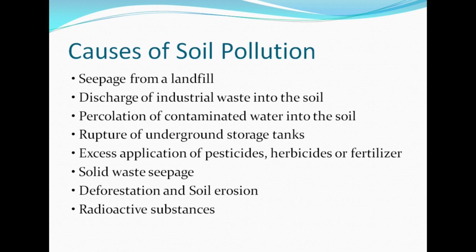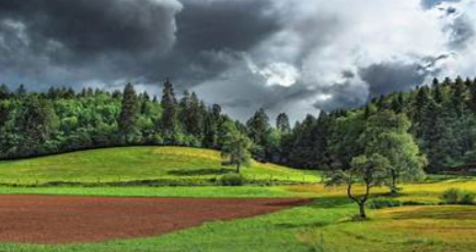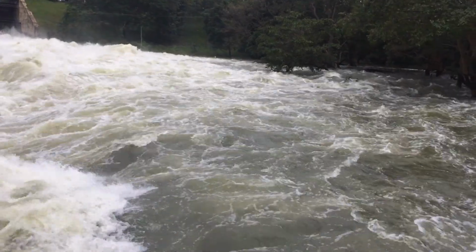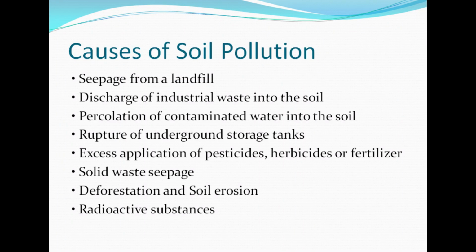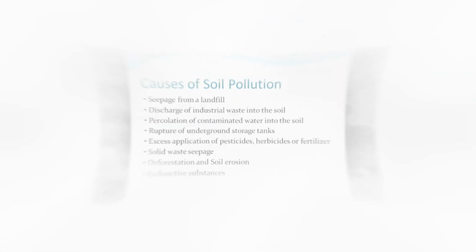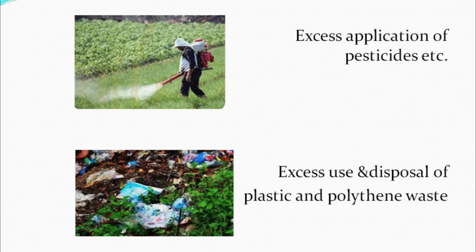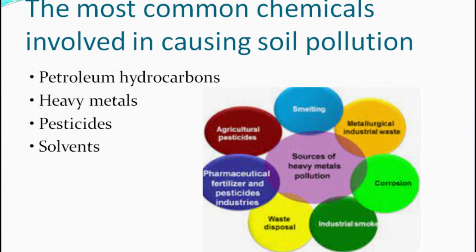Actually, forest and grassland are excellent binding material that keep soil intact and healthy. Deforestation results in flood and soil erosion. Radioactive substances resulting from explosions of nuclear testing laboratories and industries give rise to soil pollution, for example, isotopes of iron. Excess application of pesticides, etc. Excess use and disposal of plastic and polythene waste. The most common chemicals involved in causing soil pollution: petroleum hydrocarbons, heavy metals, pesticides, solvents.